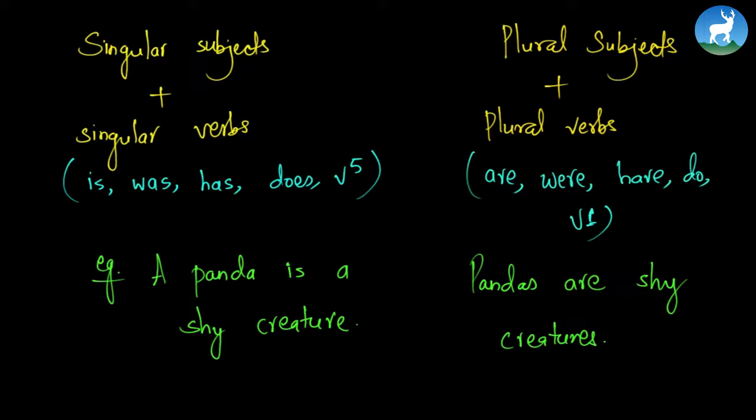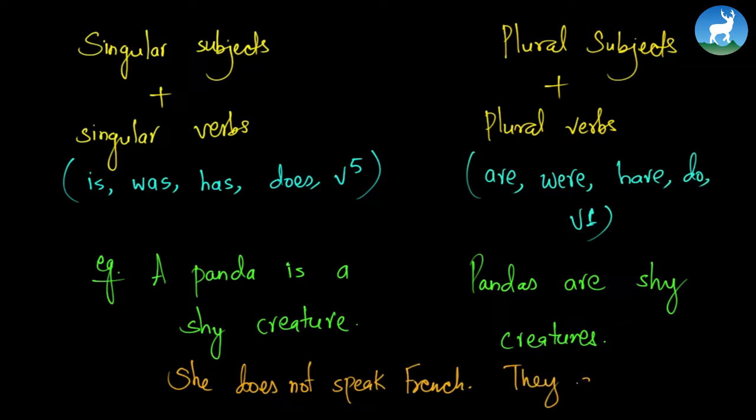Let's write one more example. She does not speak French. They do speak French, right? Let's study these examples. First, keep in mind the basic rule. What is the basic rule? Singular subjects take singular verbs while plural subjects take plural verbs. Very good. So a panda is a singular subject. Is is a singular verb. A panda is a shy creature. Very shy, very reserved, does not talk much.